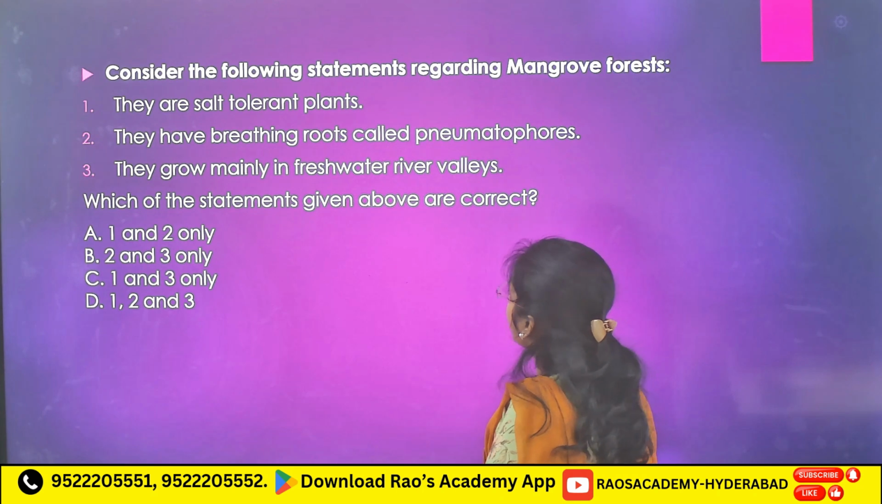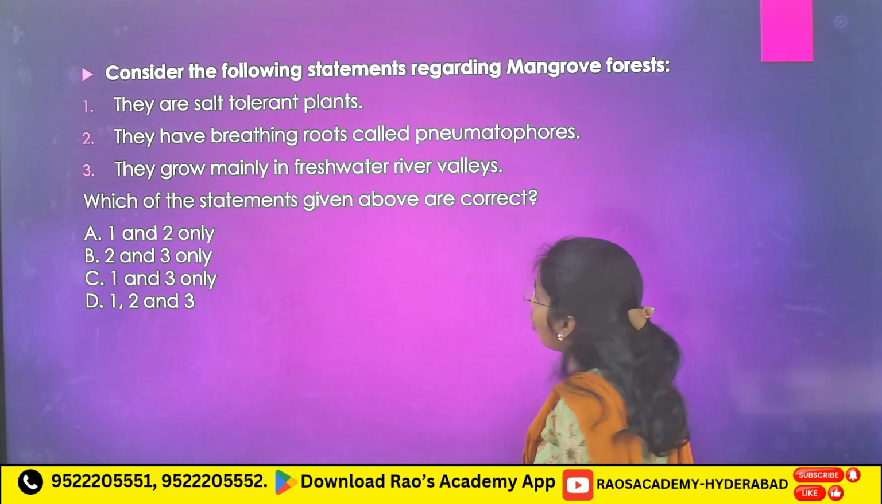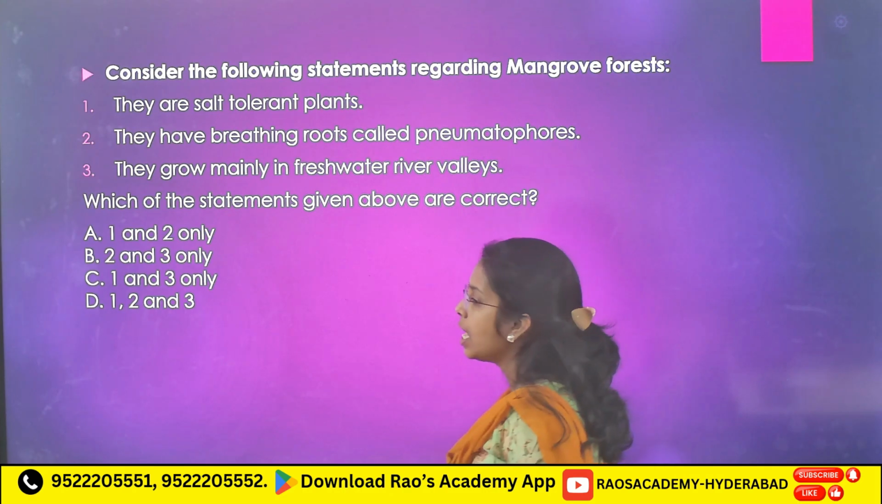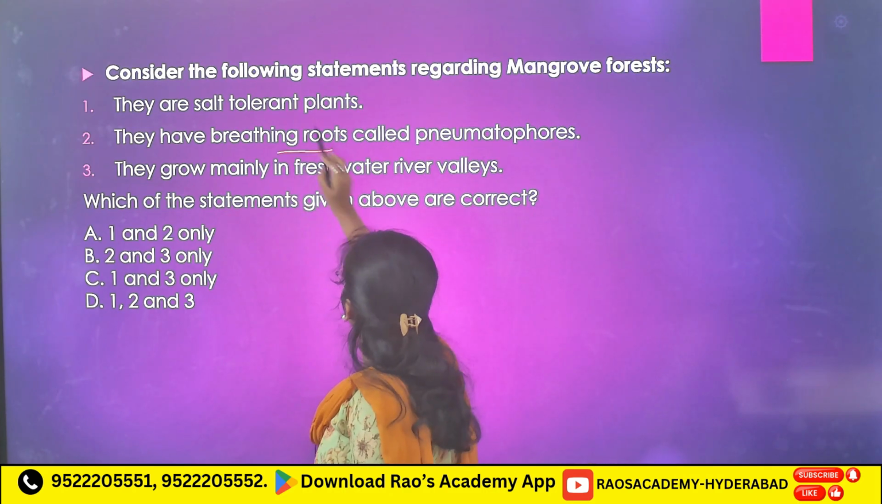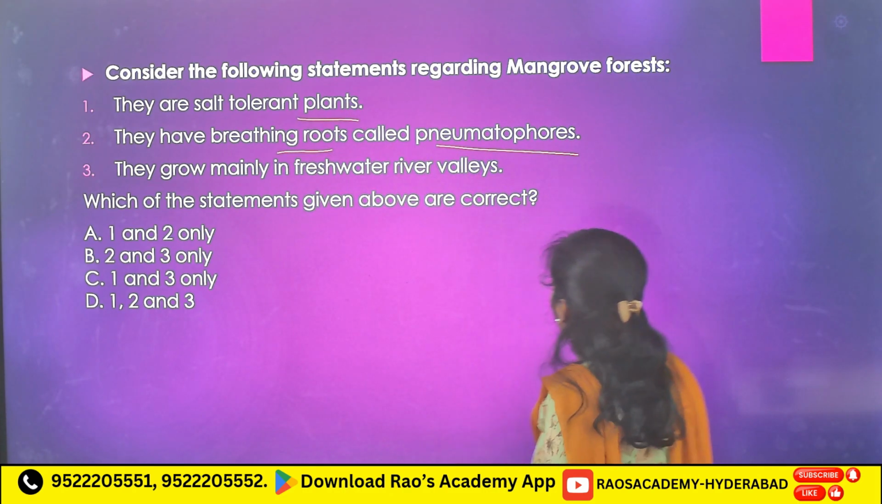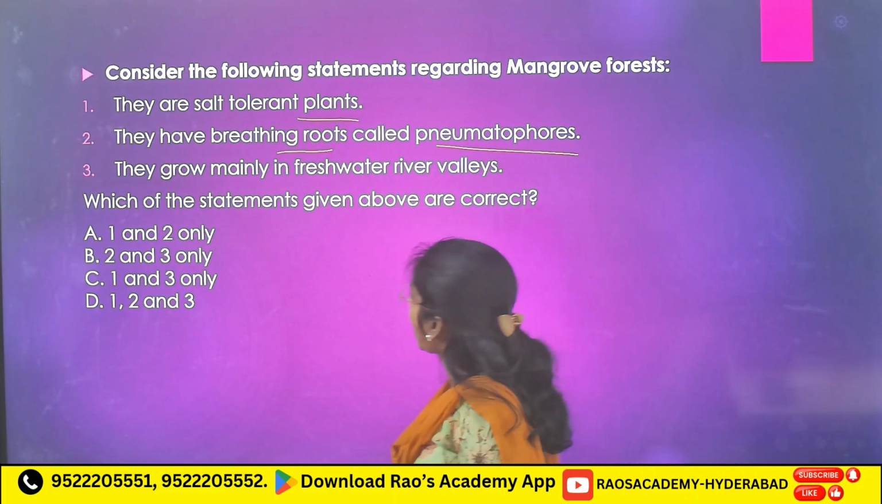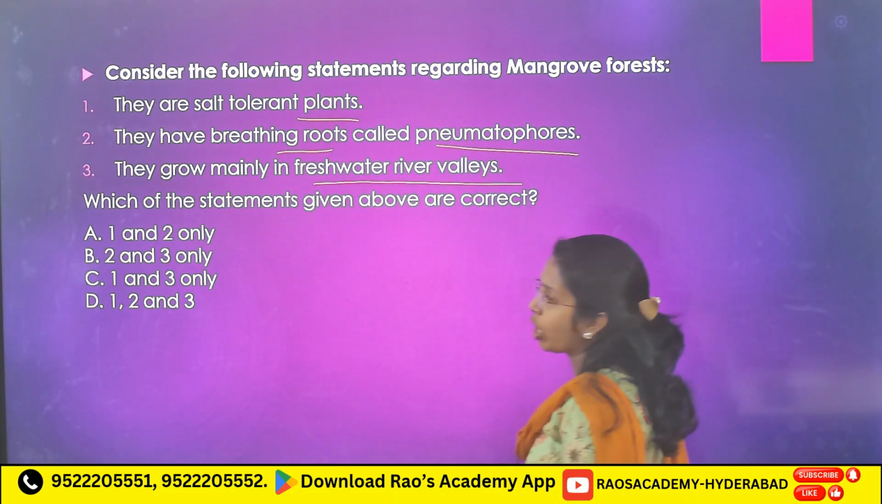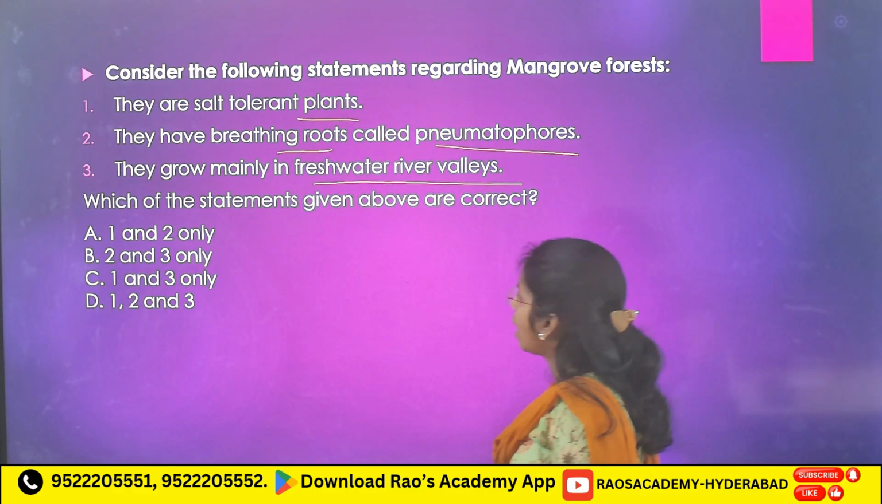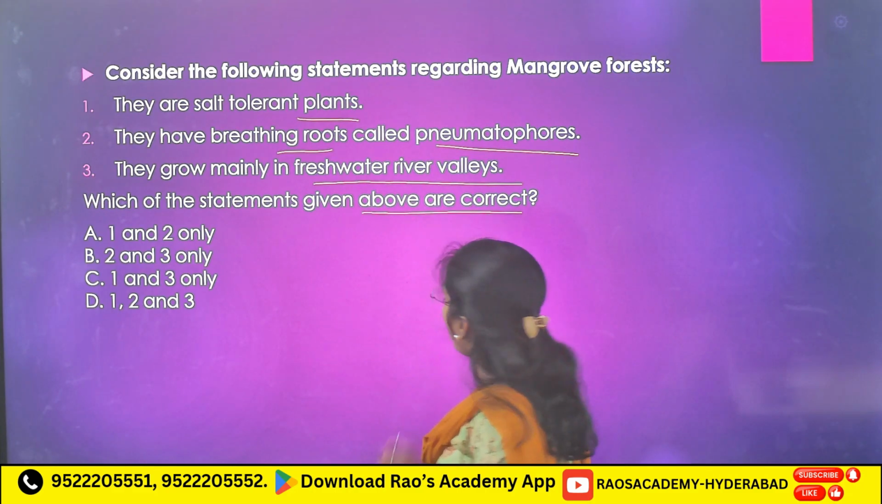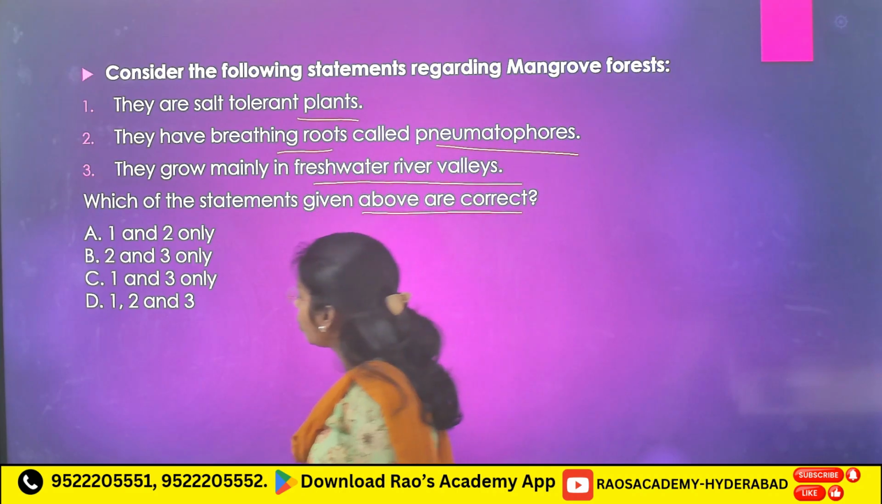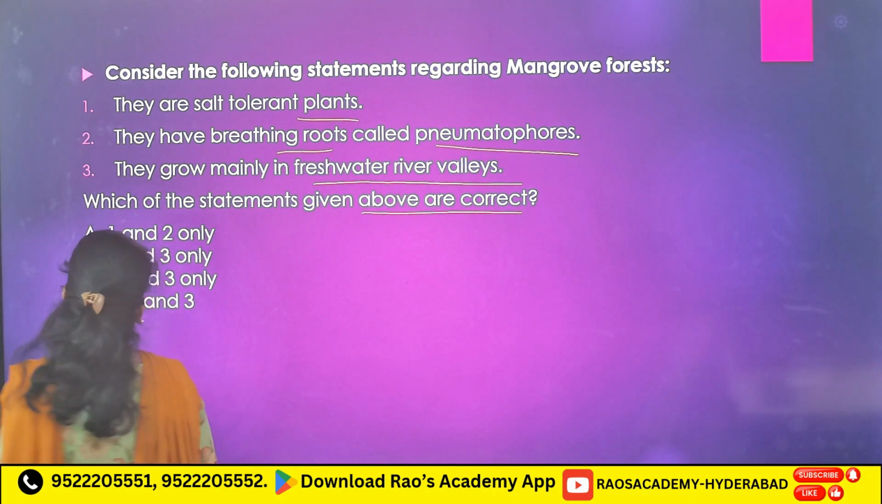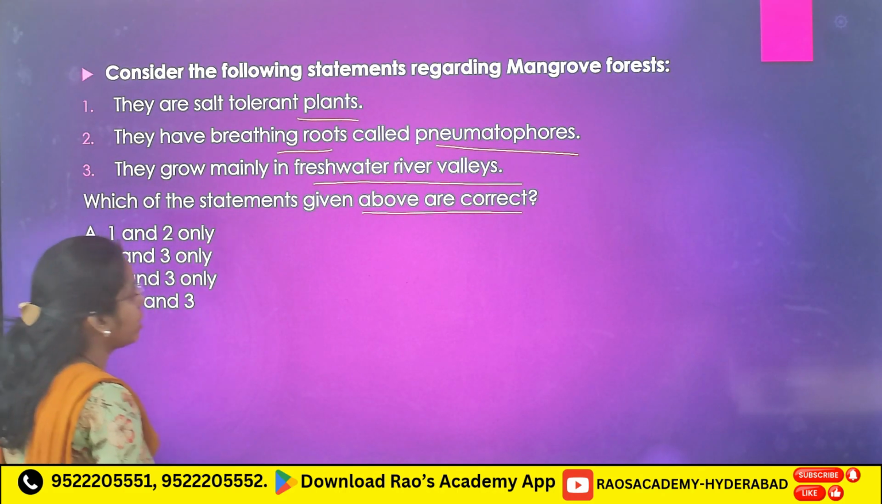Now, consider the following statements regarding mangrove forests. 1. They are salt tolerant plants. 2. They have breathing roots called pneumatophores. 3. They grow mainly in freshwater river valleys. Which of the statements given above are correct? A. 1 and 2, B. 2 and 3, C. 1 and 3, D. 1, 2 and 3.